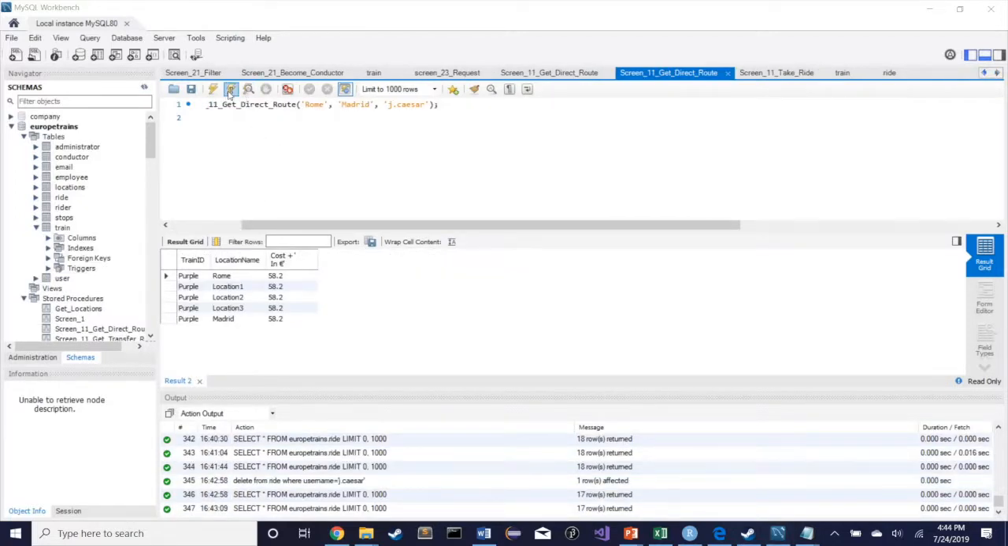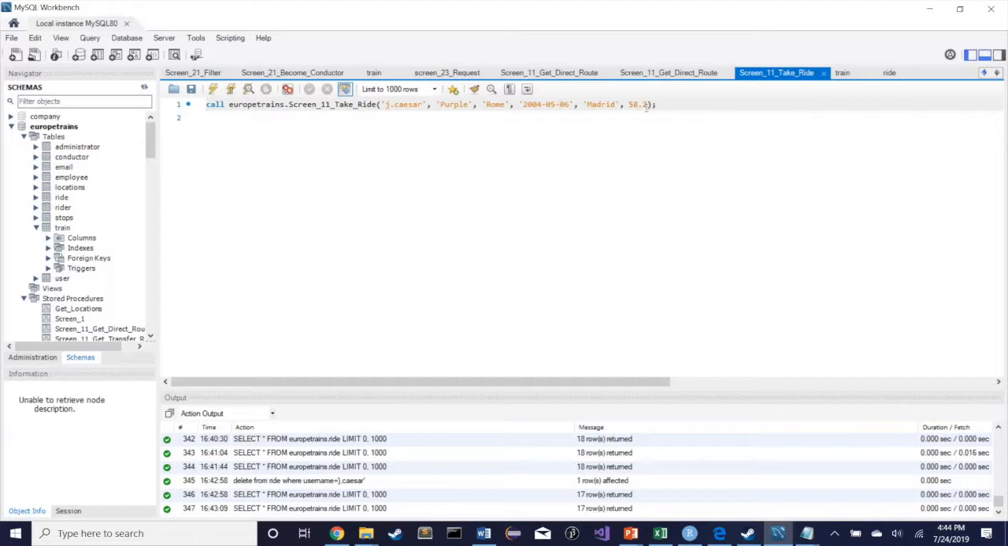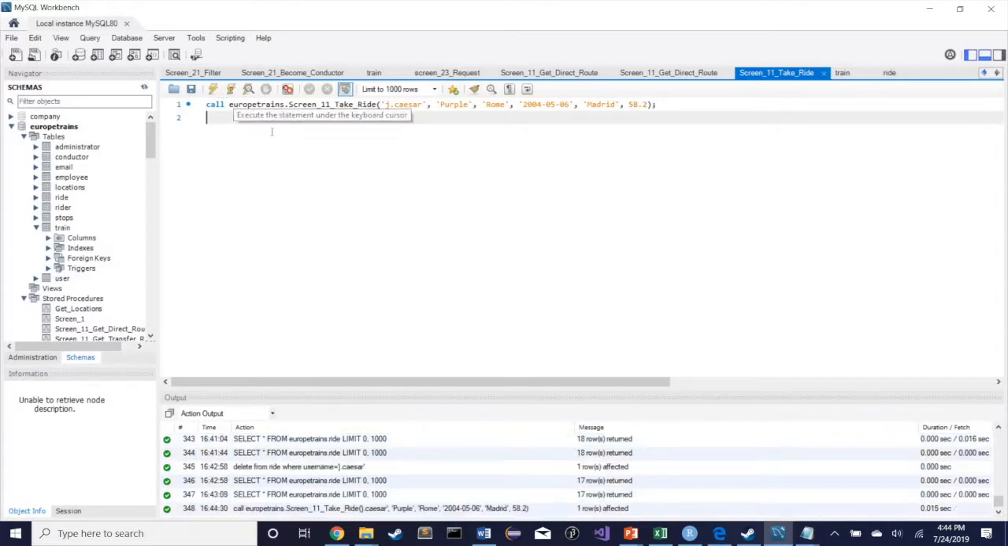For task 12, we're going to help Julius Caesar take a ride from Rome to Madrid. So first we're going to run get direct route to calculate the cost. Even though it would usually be 60 euros, because he's European, he gets a discount. So now we're going to go to screen 11, take ride, input all of the data outlined in the task, including the price that we calculated from the other screen, and then we're going to run it.